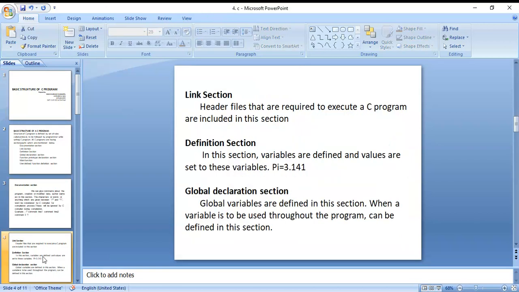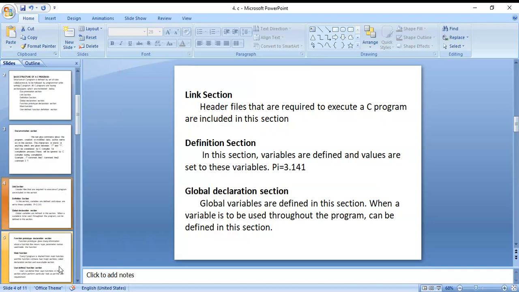Next, the linking section. Linking section is nothing but header files. Different types of header files you can use. For string functions you can use string.h. Next, for standard input output you can use stdio.h. Next, conio.h header file. Next, any other header file, math.h header file for mathematical functions, those you can use.